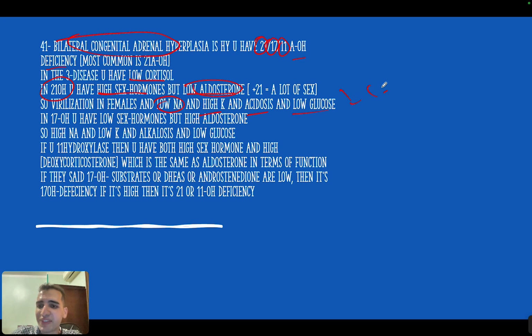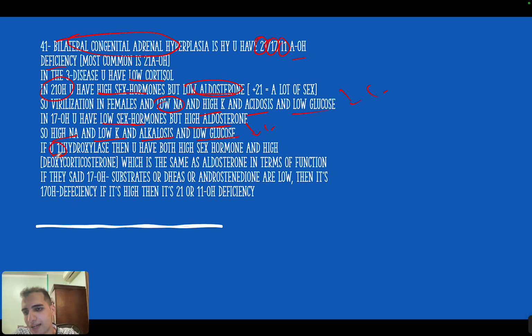On the other hand, in 17, you are less than 21. So you will have low sex, but you will have a lot of aldosterone. So you will have high sodium, low potassium, and alkalosis, and low glucose, because you don't have cortisol, and you have a lot of aldosterone.